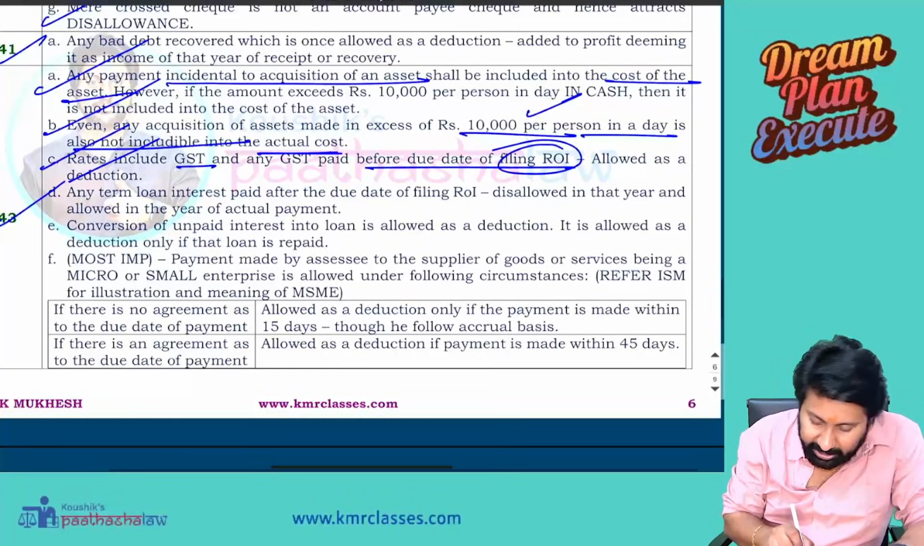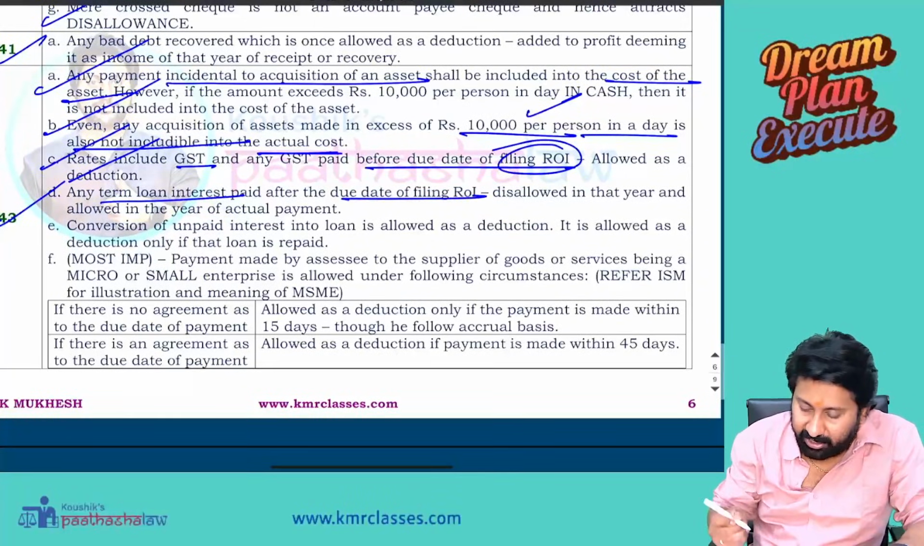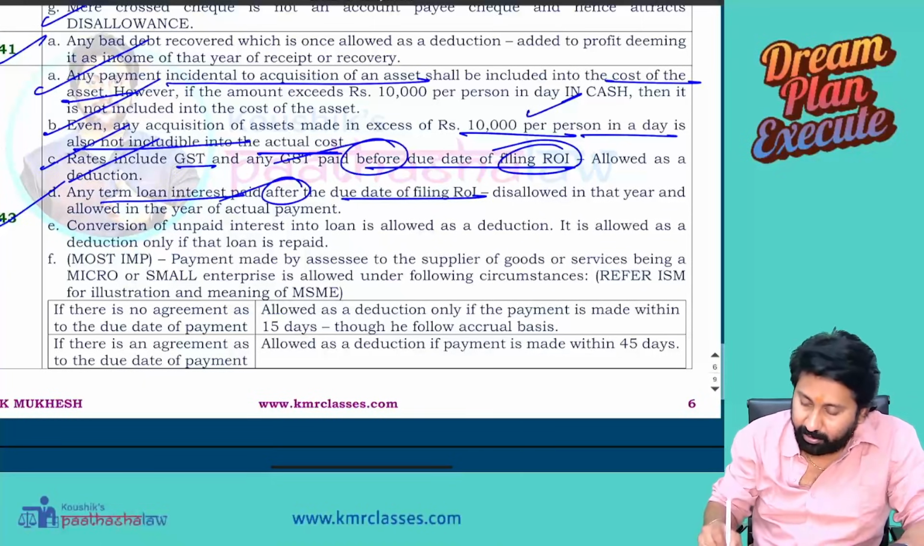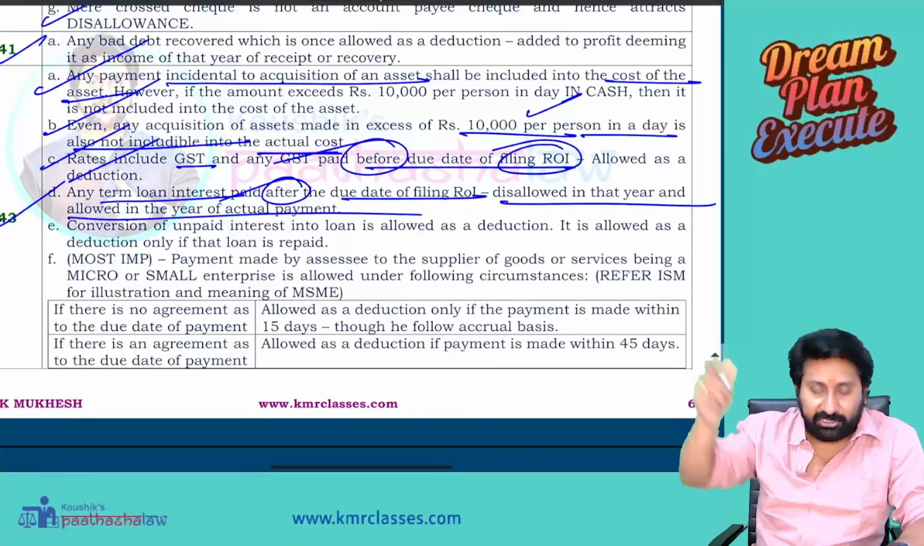Next, any term loan interest paid after the due date of filing return of income is disallowed in that year, and allowed in the year of actual payment.